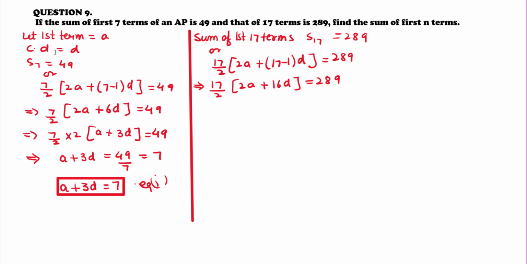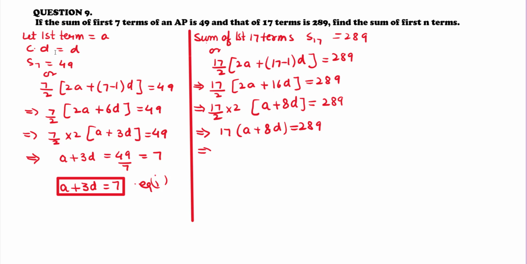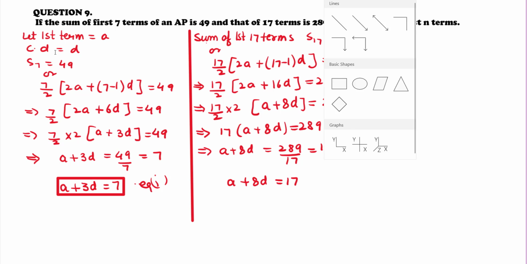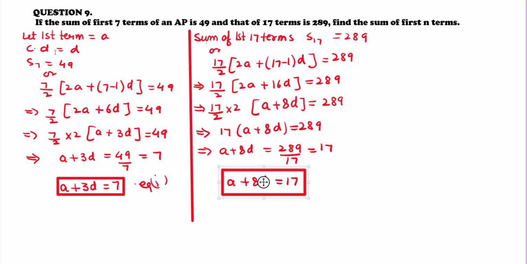That implies 17 upon 2 into 2 into a plus 8d is equal to 289. That implies 17 into a plus 8d is equal to 289. That implies a plus 8d is equal to 289 upon 17, that is equal to 17. From there we get equation 2, that is a plus 8d is equal to 17.